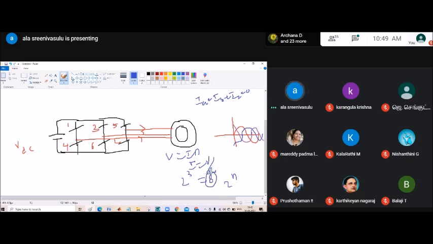So 8 possibilities are there to convert AC to DC. Sorry, DC to AC we can convert. So in this case, if you observe, 1, 3, 5 turned on, what will happen? While we are turning on 1, 3, 5, is there any closed loop? If you are turning on only upper leg switches, you will get 0 voltage only. Similarly, if you are turning on lower leg switches, you will get 0 voltage only. So one vector is 0 and the remaining 6 are the active vectors.